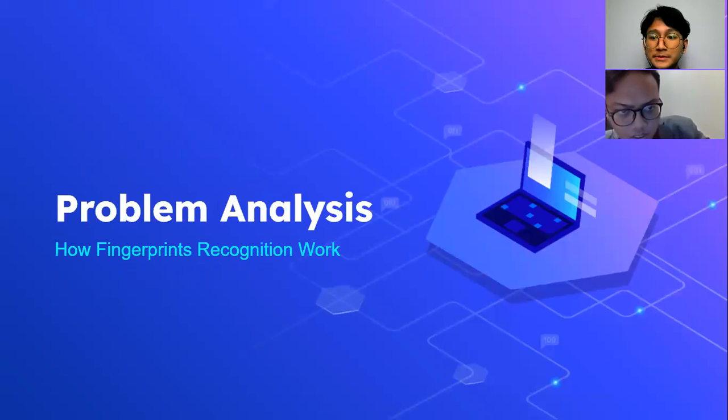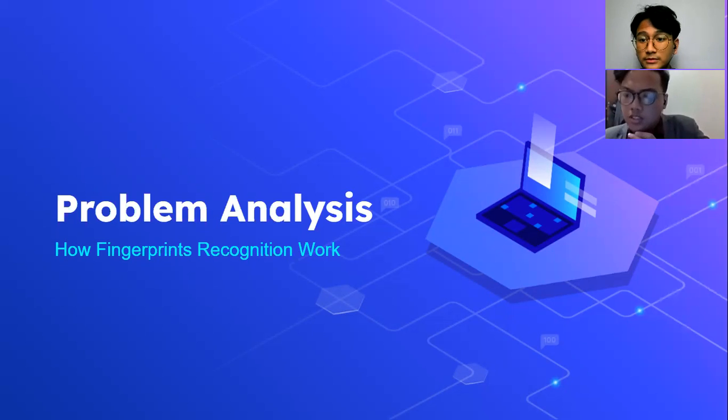In the next discussion, we will discuss problem analysis, about how fingerprints work. How fingerprint recognition works. A fingerprint scanner is a type of electronic security system that uses fingerprints for biometric authentication to grant users access to information or to approve transactions. Human fingerprints are practically unique, which is why it is successful in identifying individuals.